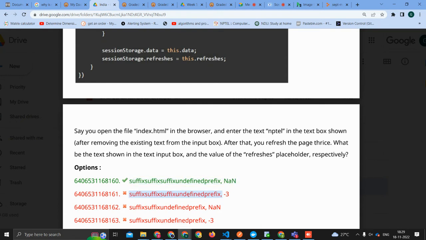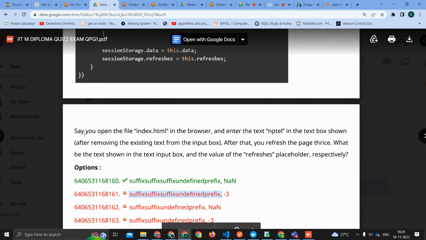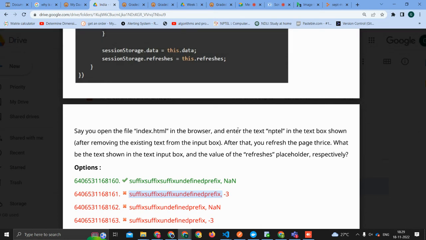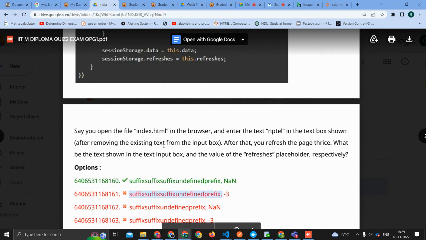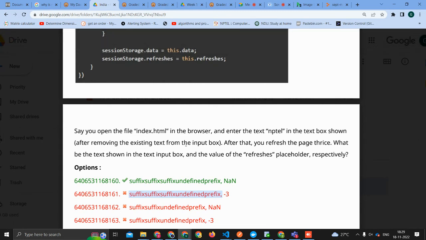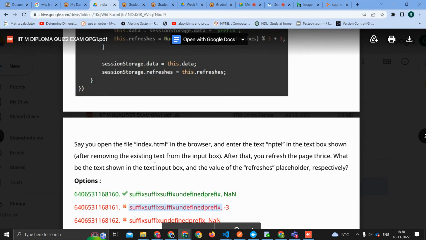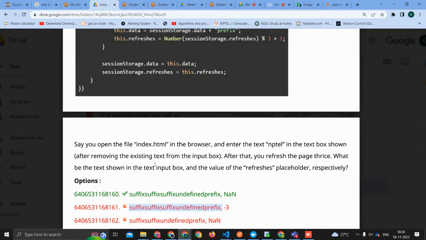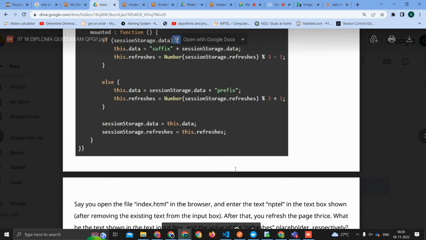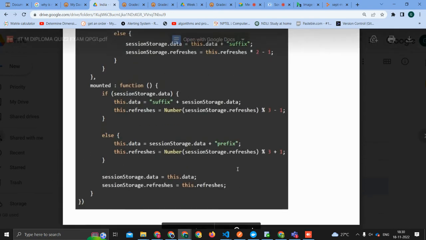So do you have your answer? No, it's still saying nptel is not coming. Undefined it is. Okay, let's read that. Say you open the file in the browser and enter the text in the text box shown, after removing the existing text from the input box. Whatever is already there, we are removing that, right? Yeah, the same thing that happened yesterday. After that, you refresh the page thrice. What will be shown in the text input box and the value of the refreshes placeholder respectively? What does this placeholder mean?